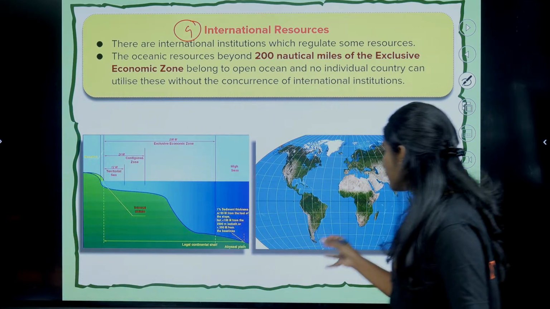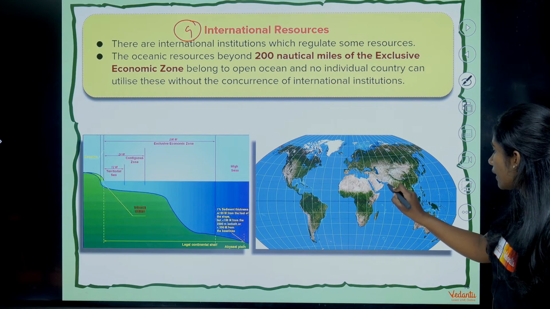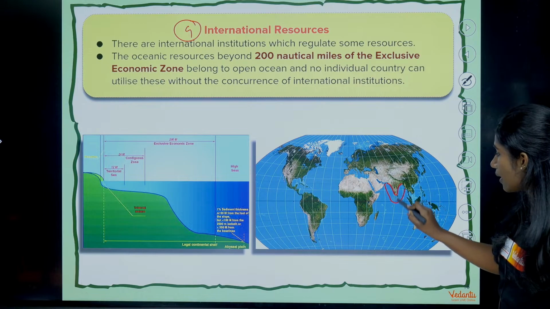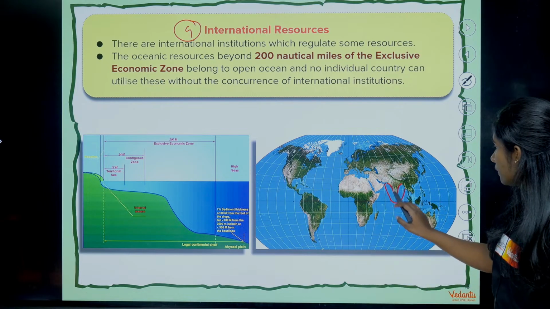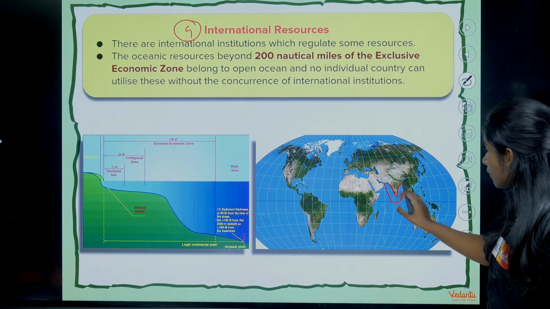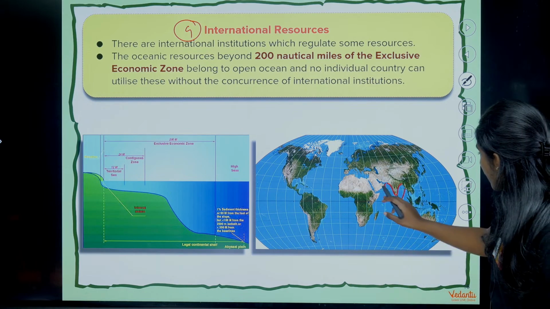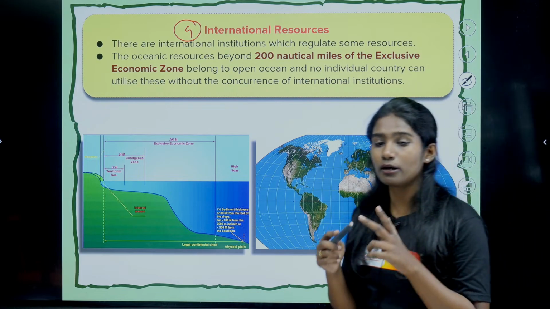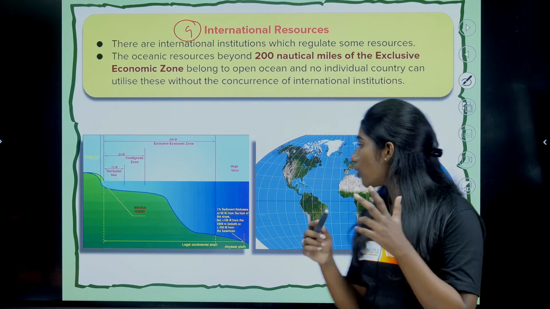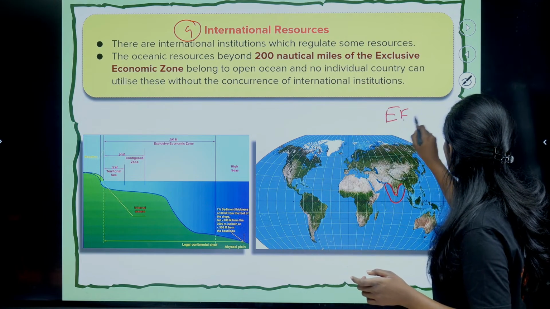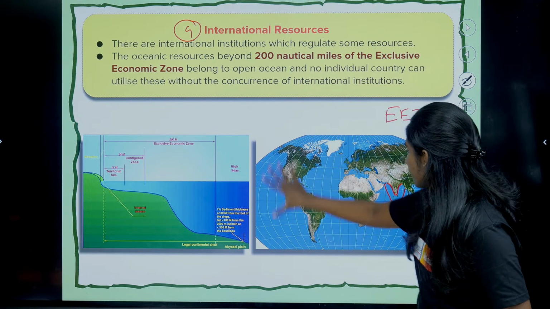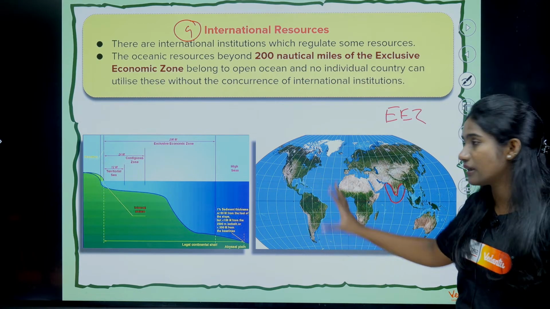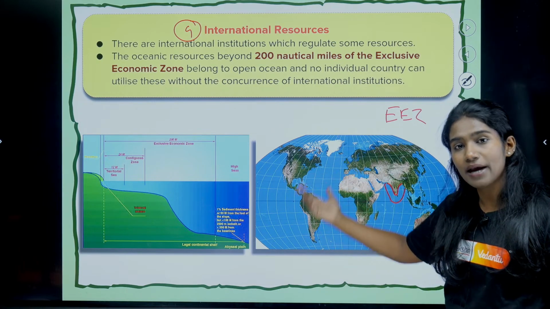Okay, the best example is the ocean itself. See, here is our India, and let's say that this region is 200 nautical miles away from the coastal line. That 200 nautical miles belongs to us, that is our exclusive economic zone. The rest, the open sea, is controlled by other countries, owned by other countries.